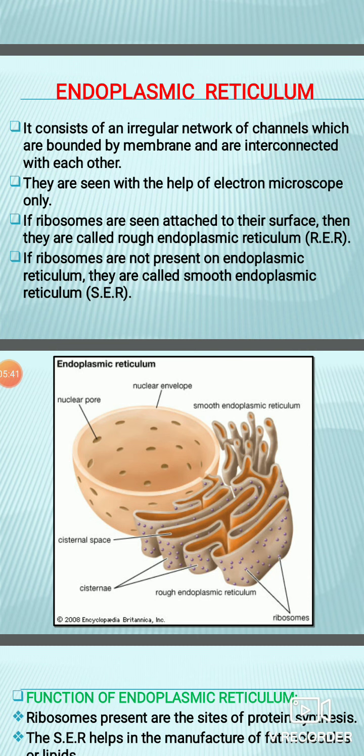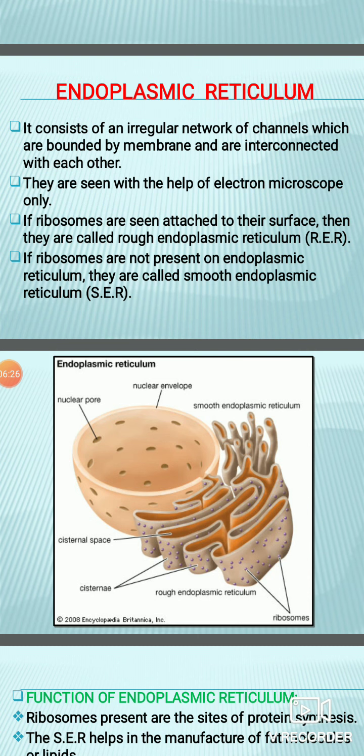Okay, endoplasmic reticulum. Now endoplasmic reticulum is a network of channels which are bounded by membrane and are interconnected with each other. In the diagram, you can see on the distal side of the nuclear membrane, it is attached with the nuclear membrane, and you can see different interconnected structures present in a bunch, which is known as endoplasmic reticulum. So endoplasmic reticulum is an irregular network. You can see the network is not of equal shape, equal size. It is of irregular shape and size. So these are the irregular network of channels which are found near the membrane of the nucleus.